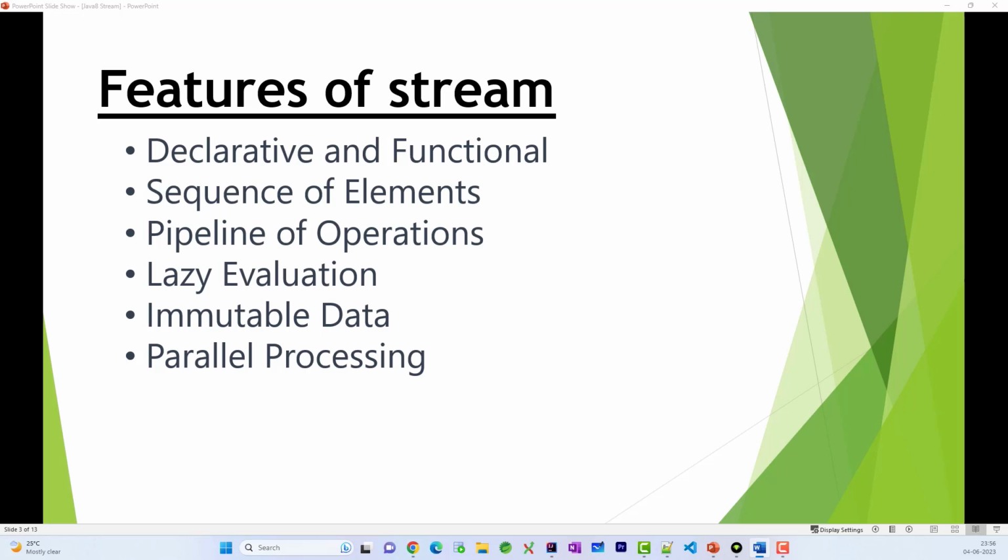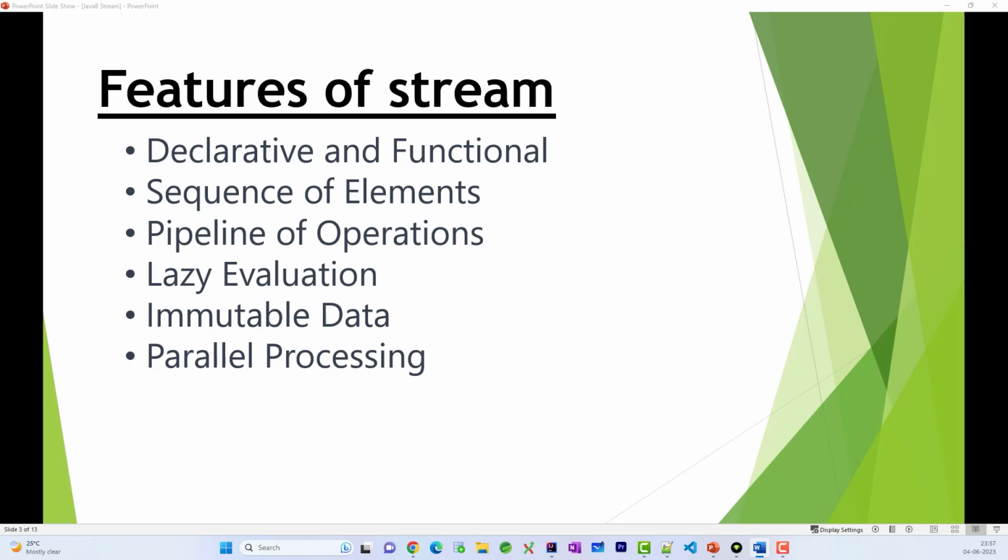All right. Fourth is lazy evaluation. Now, what is the meaning of lazy evaluation? That means stream operations are not performed until the terminal operation is executed. Basically, until it is required, the processing is not done. So all the intermediate operations of a stream are lazily evaluated.